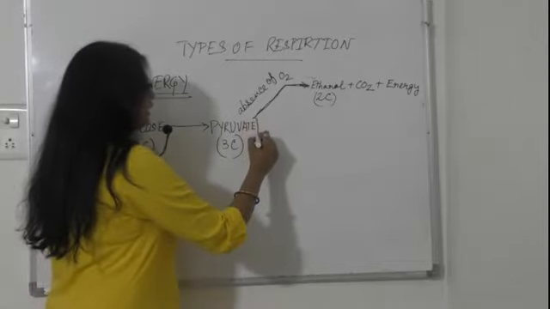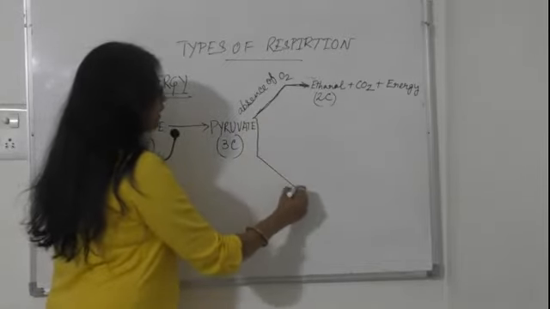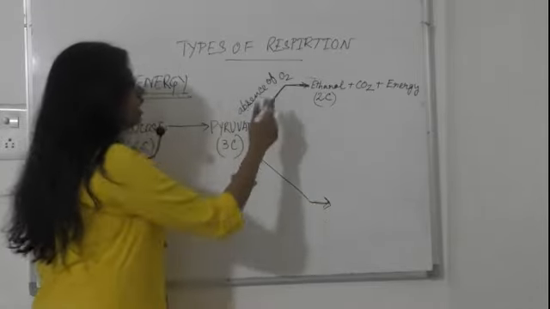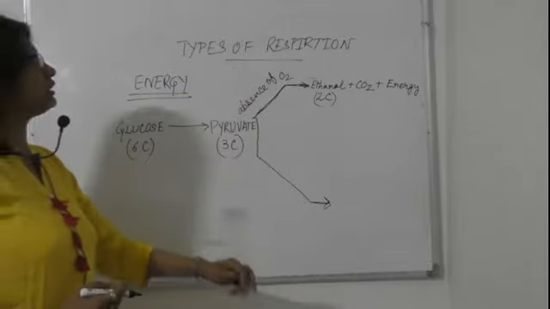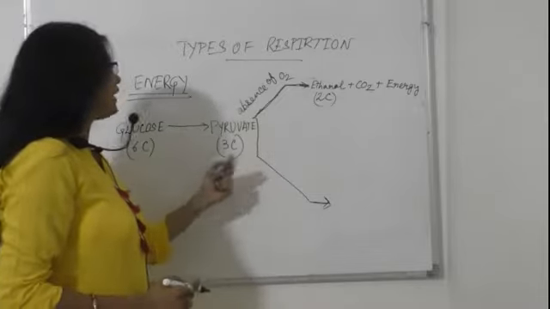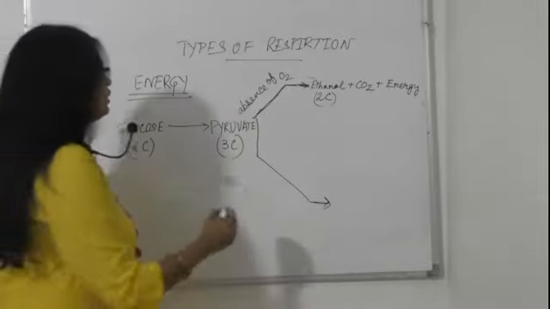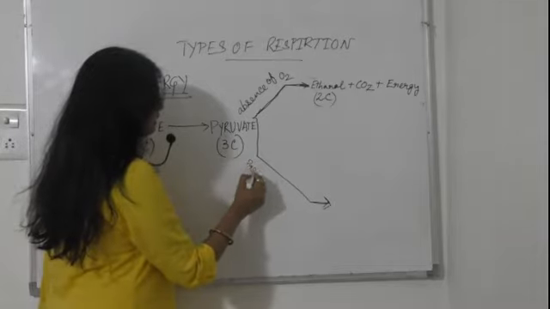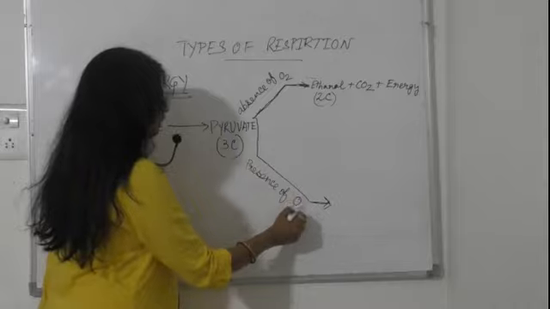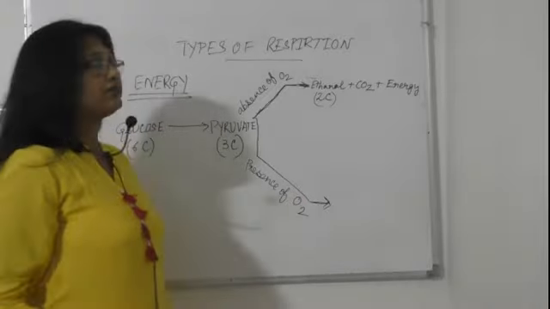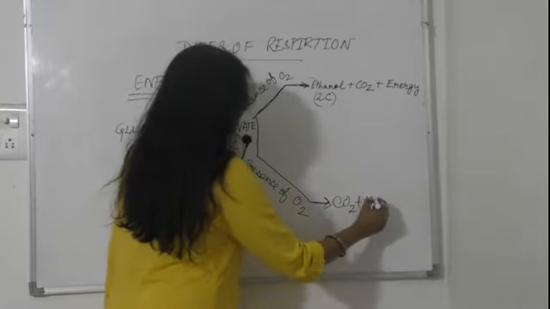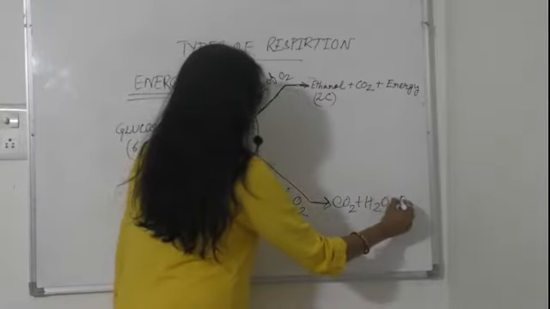Now the second type should be presence of oxygen. Because we have discussed absence of oxygen, now we should discuss presence of oxygen. In presence of oxygen, the products will be carbon dioxide, water and energy.